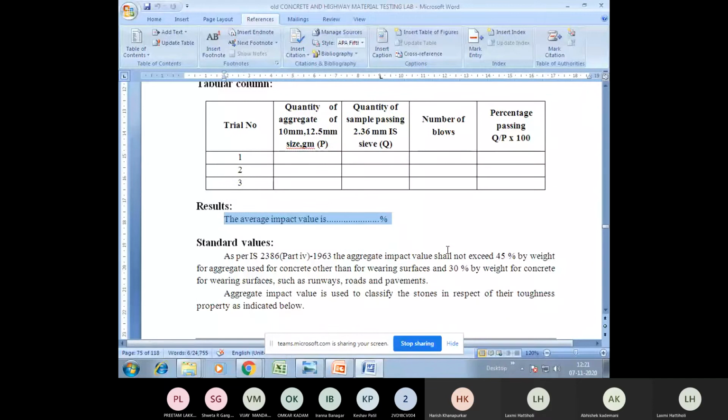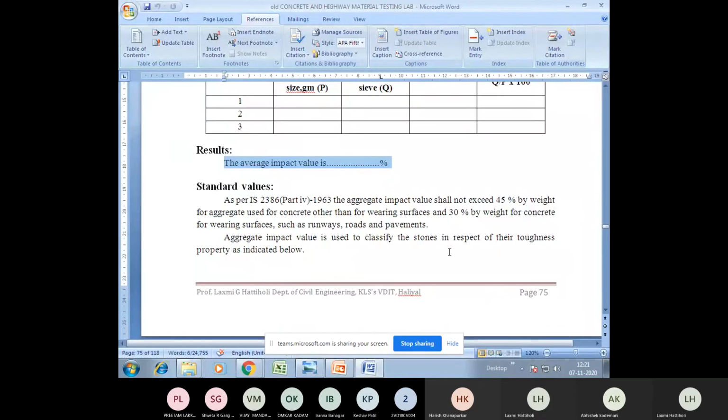Now what's the standard value? Of course, the standard value as per IS 2386 Part 4 1963, the aggregate impact value should not exceed 45% by weight for aggregate used for concrete other than wearing surfaces, and 30% by weight of concrete for wearing surfaces such as runways, roads and pavements.